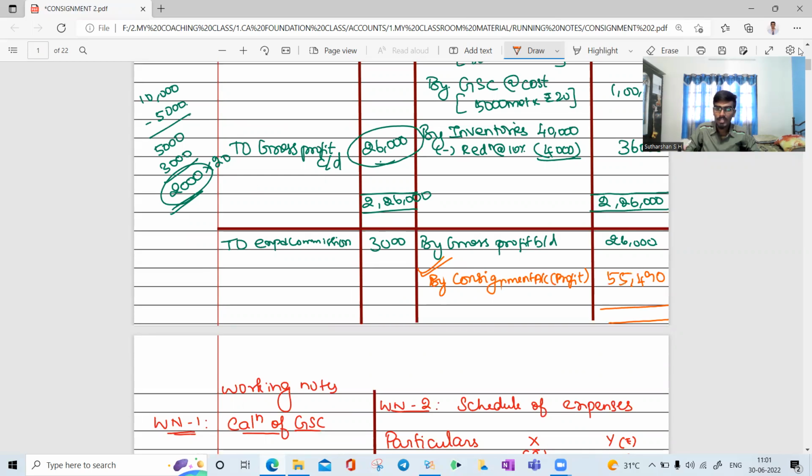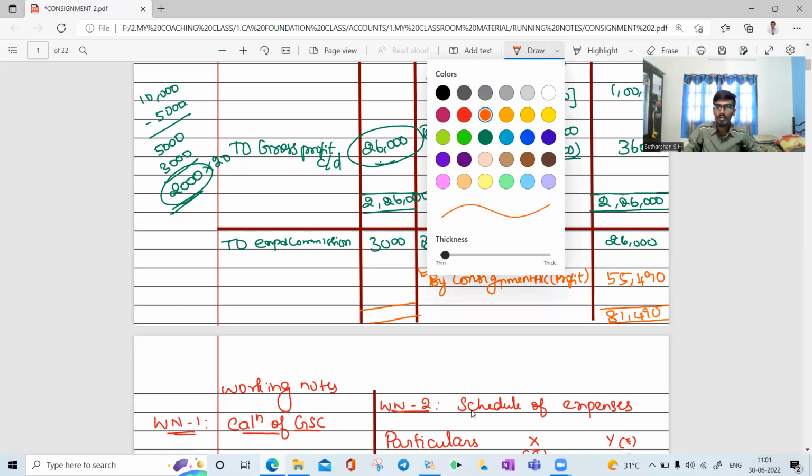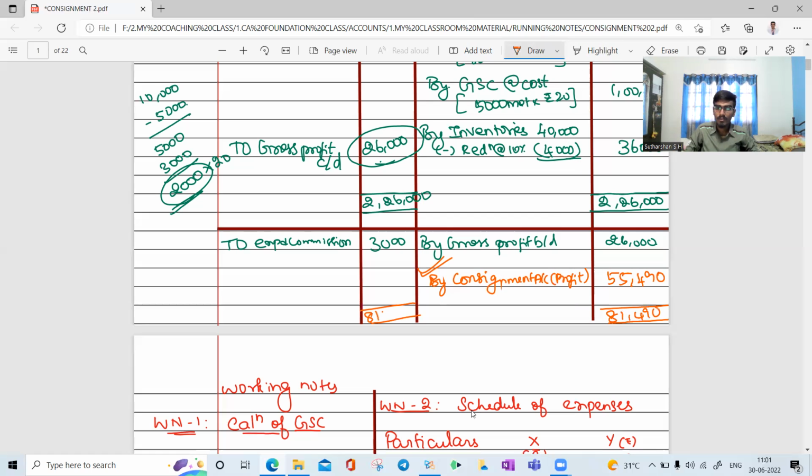Then we need to total. What is the total on the credit side? There is no expense left. What is your total on the credit side? 81,490. Okay, very good.